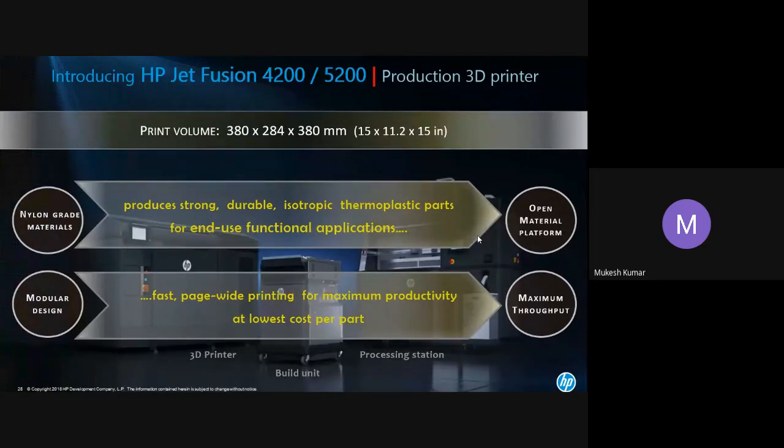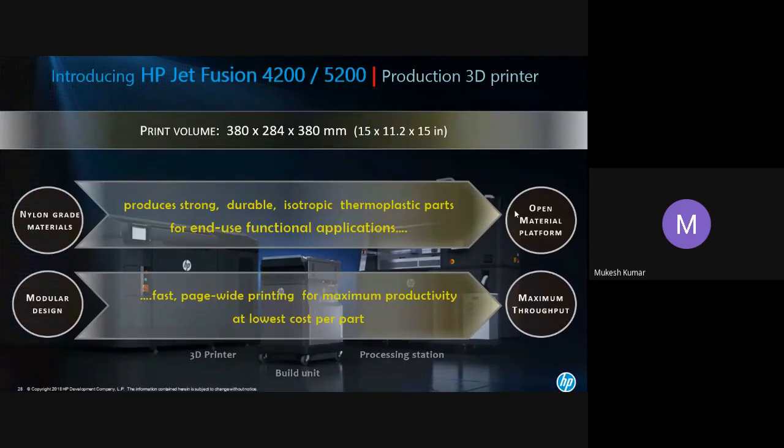What HP has done is, HP doesn't want to play on the material. HP says, I am the printer manufacturer. I am giving the option to my customer to buy the material directly from the manufacturer of the material. They are working with 50 material manufacturers globally.